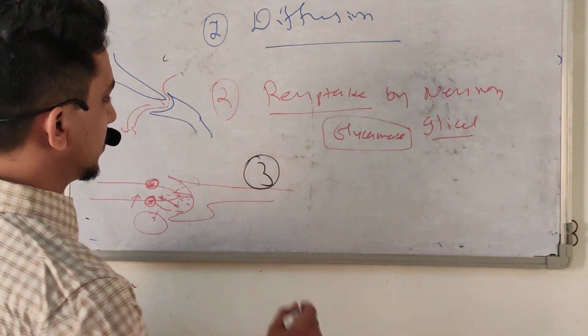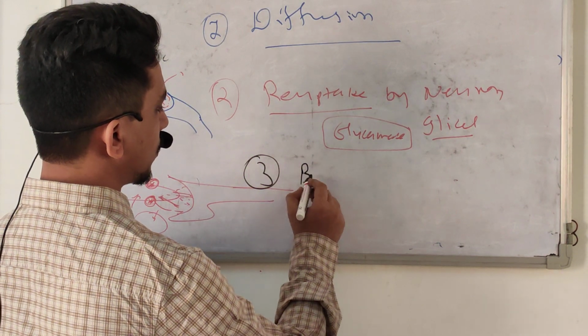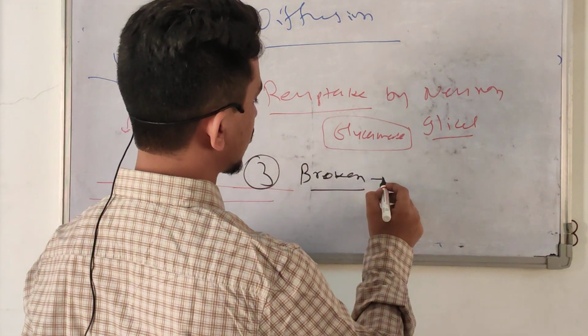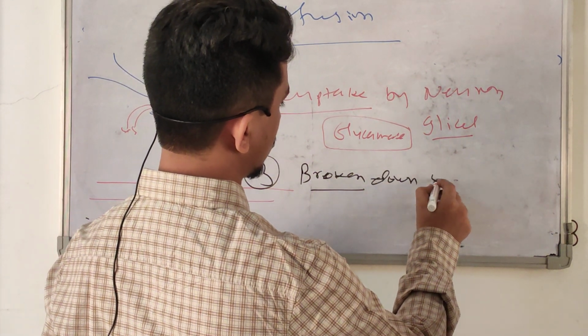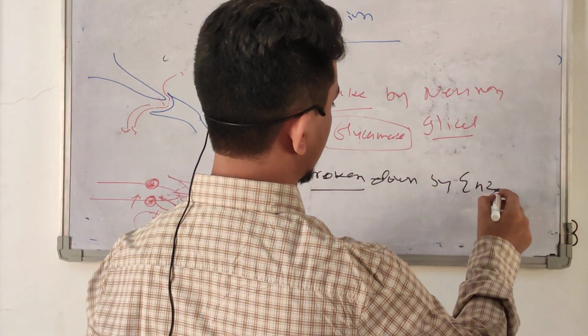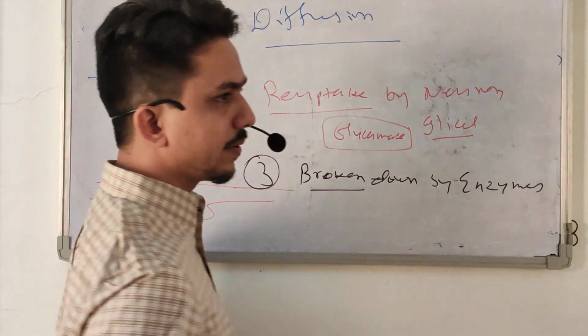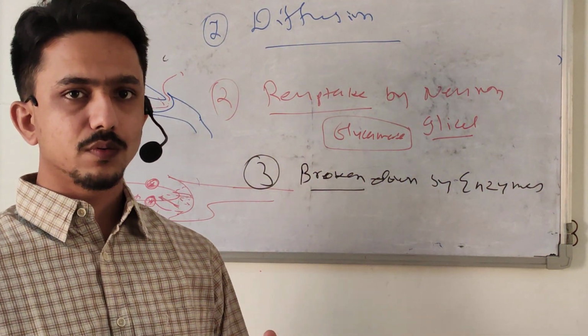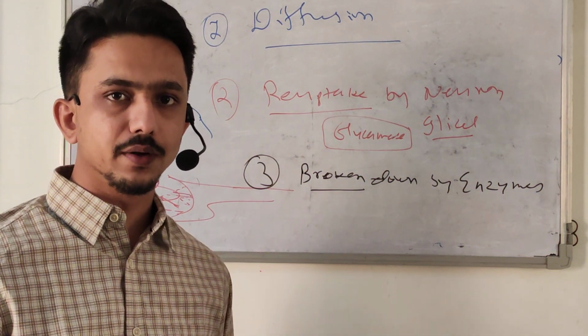they are broken down by some enzymes. This is biological degradation, where they are broken down into inactive fragments.